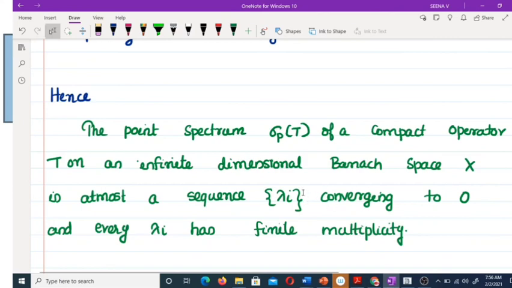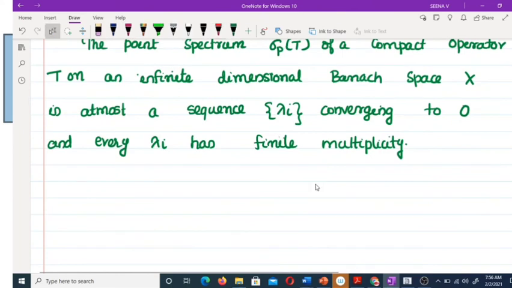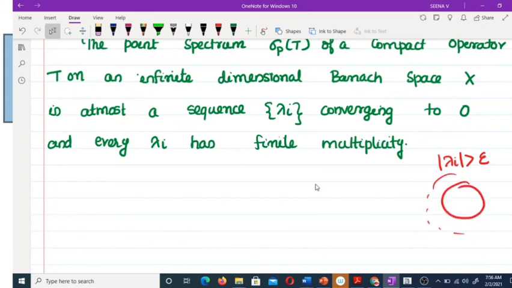Because if mod lambda_i is greater than epsilon, this part consists of only a finite number of eigenvectors. All other eigenvectors must be in this range. That means that sequence converges to 0.